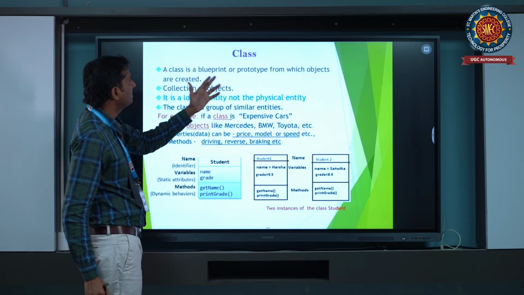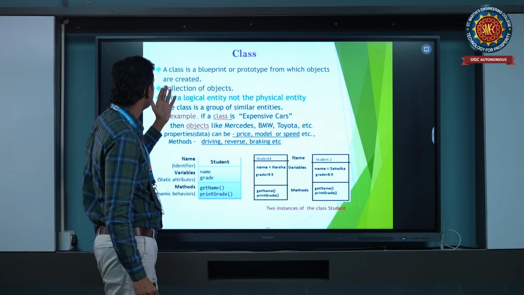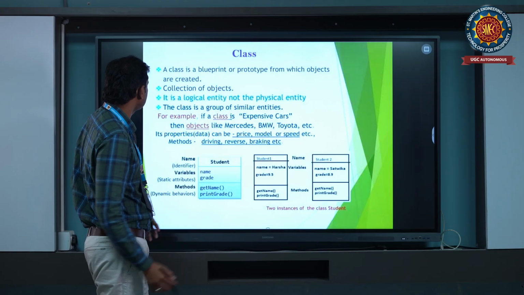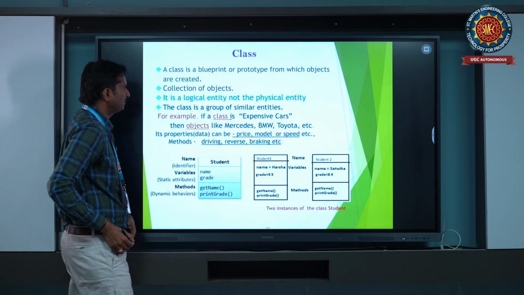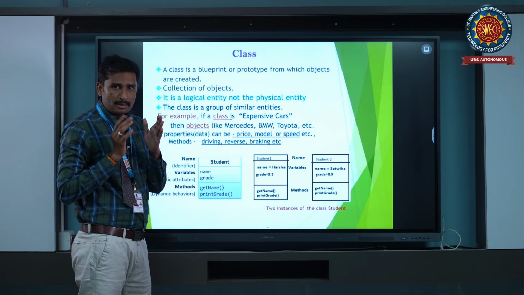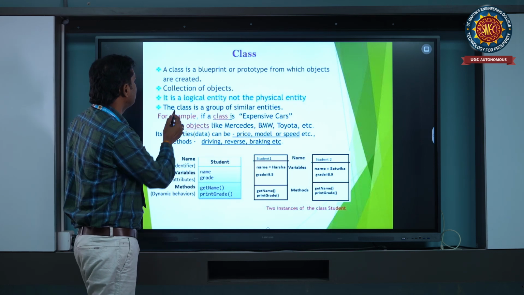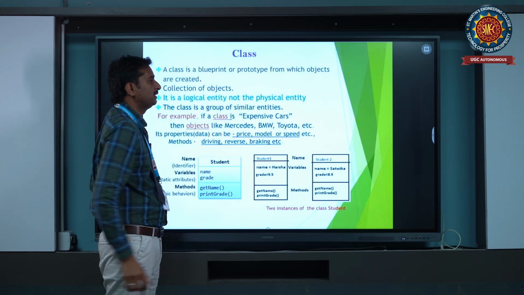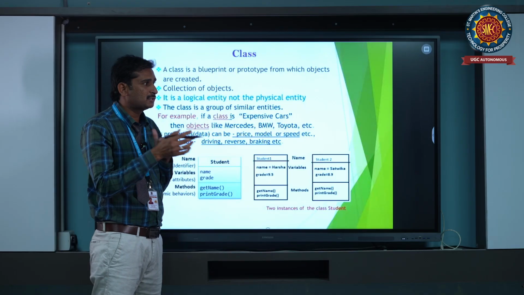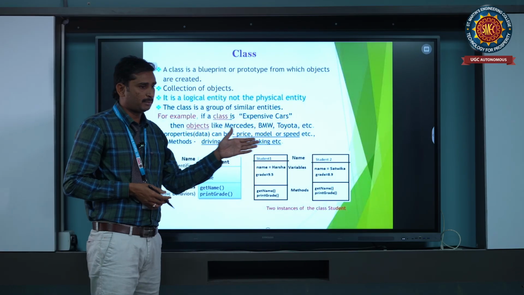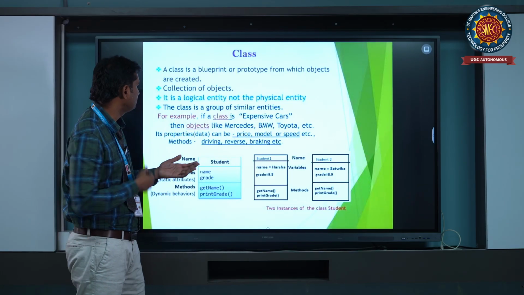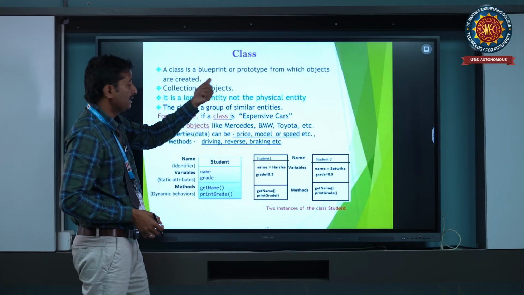Class is a blueprint or prototype from which objects are created. Class is a collection of objects, so each class has objects. It is a logical entity, not a physical entity. Object is a physical entity. For example, we discussed earlier table, chair, pen. These are physical entities, and class is a logical entity.